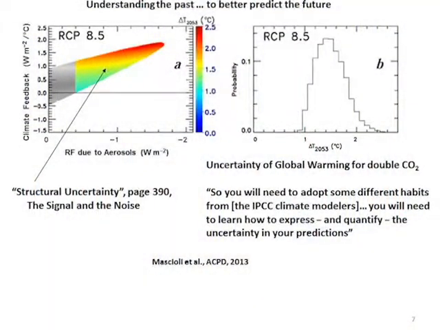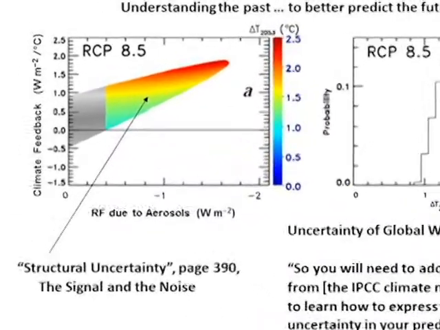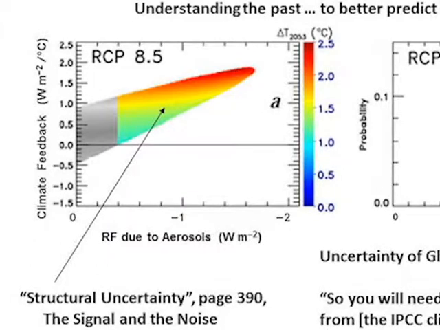If we go to the next page, we have an illustration of what we call structural uncertainty. That is, how does the climate system behave? What does it respond to? And what we've shown here is the 2 driving factors for climate change are how much anthropogenic aerosols, little particles that are in the atmosphere, they're sulfur particles, how much they cool climate, and that is discussed in the book, versus how strong of feedback we have in the climate system. That's also discussed in the book, the cloud and water vapor feedback.